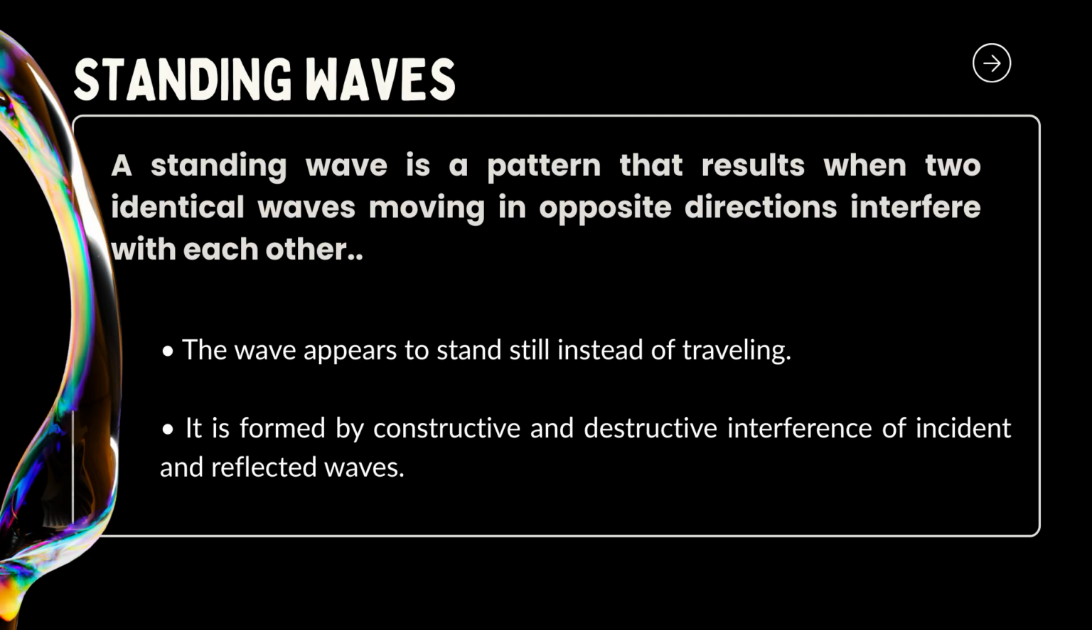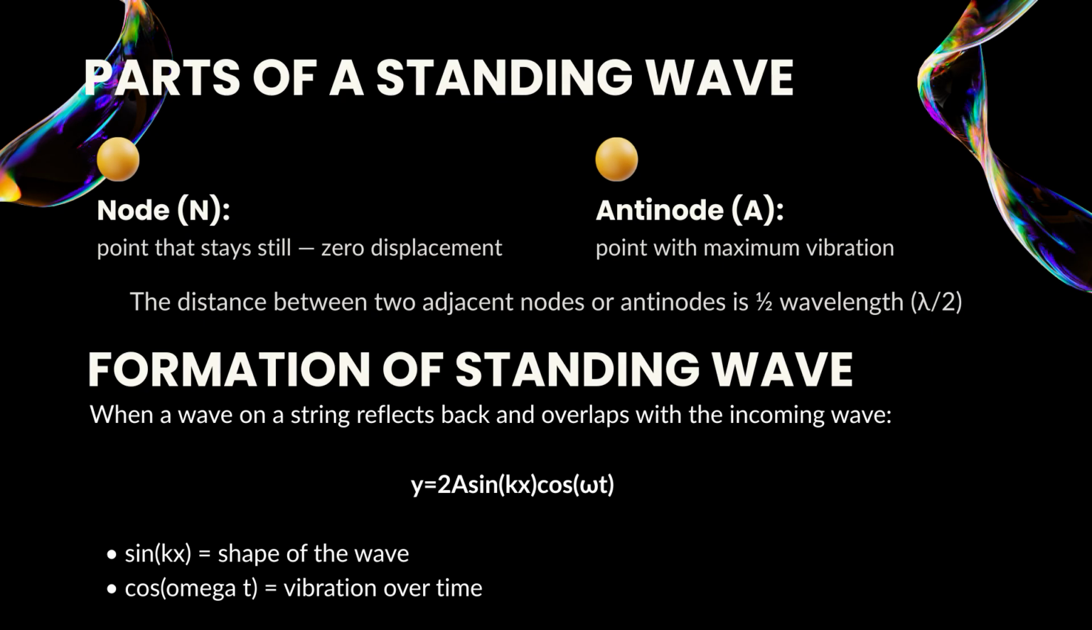In a standing wave, there are two important parts: nodes and antinodes. A node is a point that stays completely still. It has zero displacement. An antinode is the opposite. It's a point that vibrates with maximum displacement. The distance between two consecutive nodes or two consecutive antinodes is equal to one half of a wavelength, or lambda over 2.